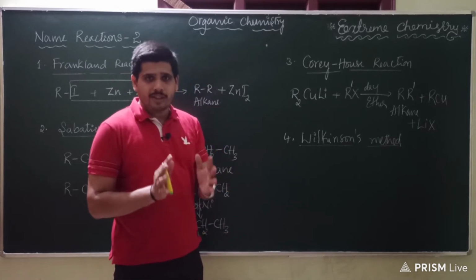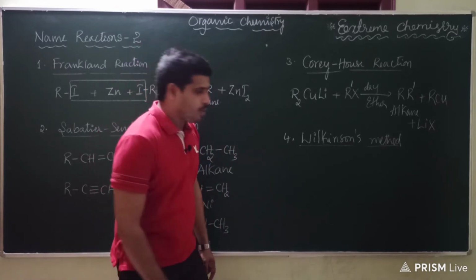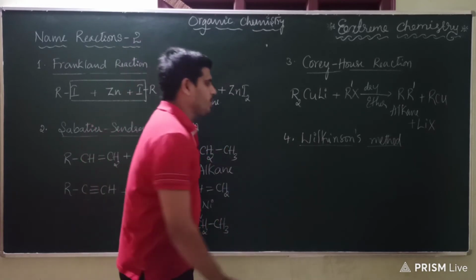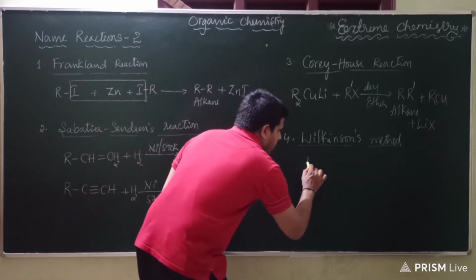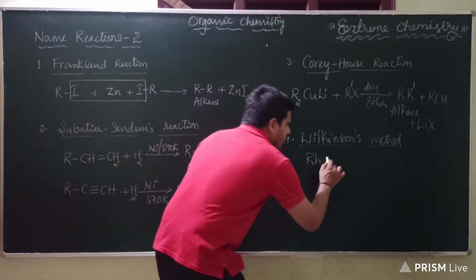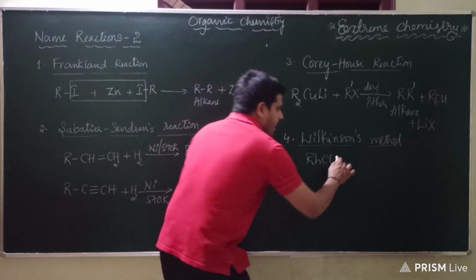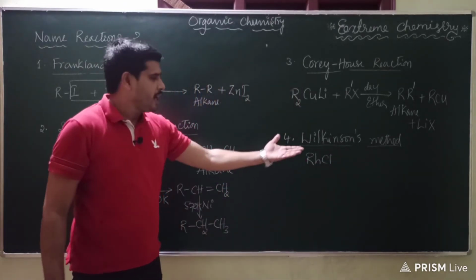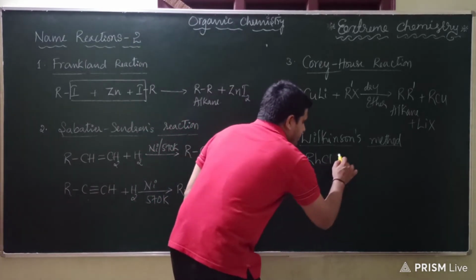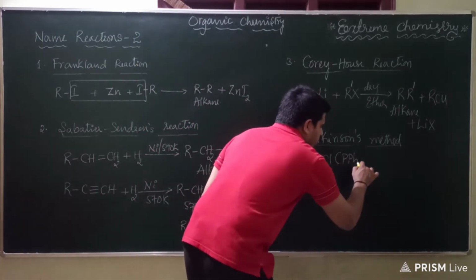What is Wilkinson's catalyst? It is a coordination complex. So let us see what Wilkinson's catalyst is first. Later the reaction can be written. So the catalyst is a rhodium complex, rhodium metal with chlorine atom Cl, which is known as chlorido in the coordination compound. These are known as ligands. So we have RhCl and triphenyl phosphine.